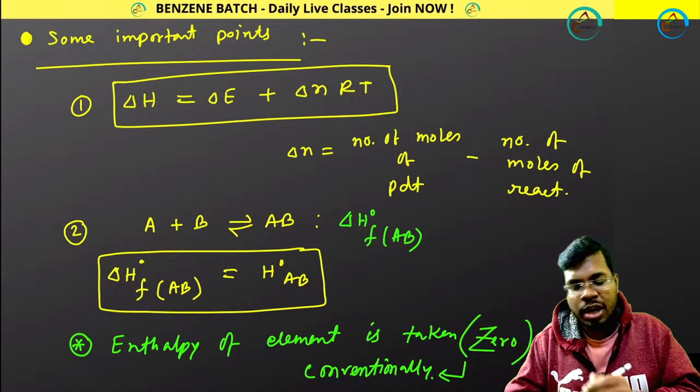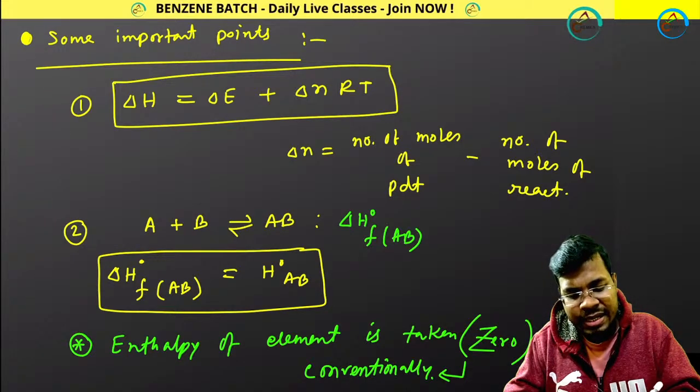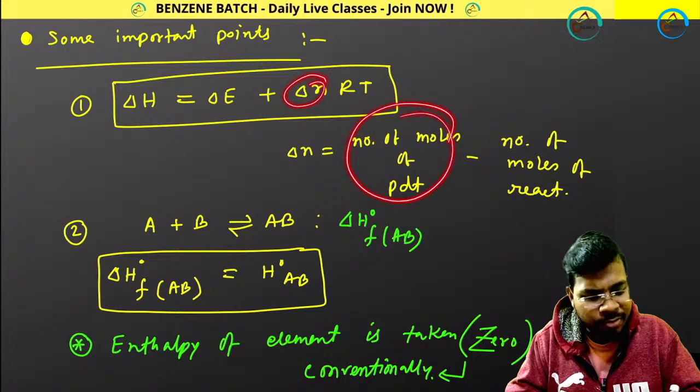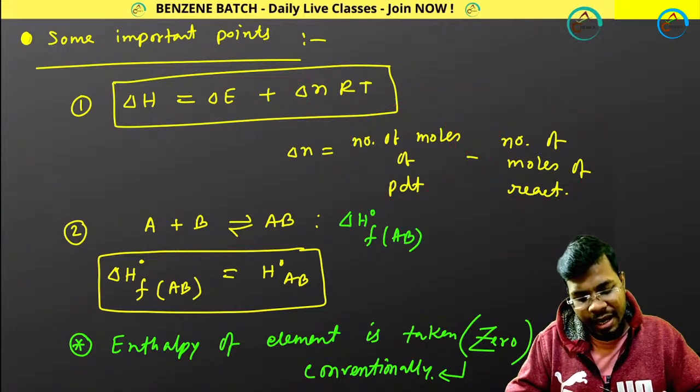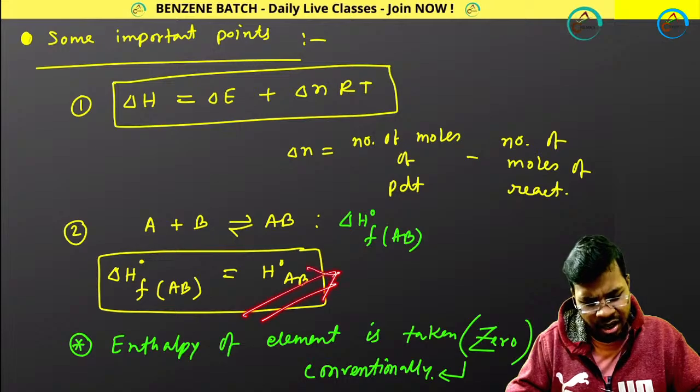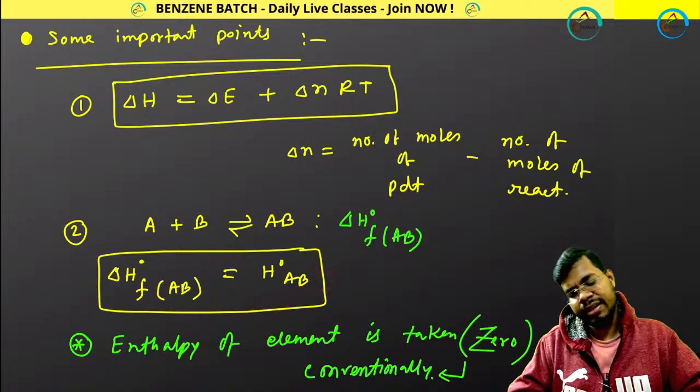Two important formulas you need to remember. One is delta H equals delta E plus delta n RT. In this formula, delta n means number of moles of product minus number of moles of reactant. And another thing is this one, you know this already.